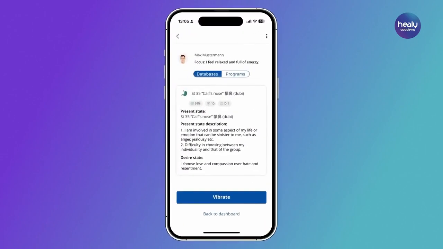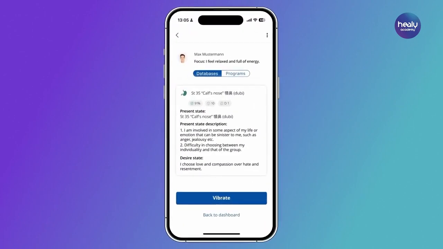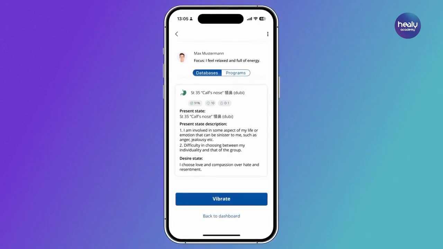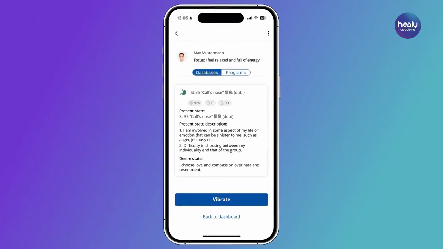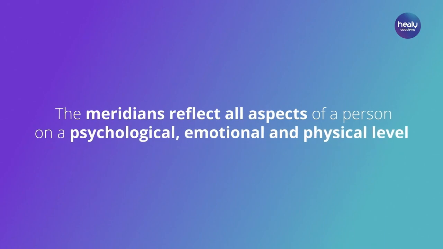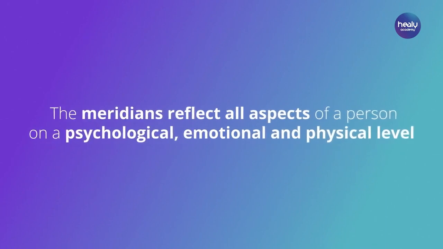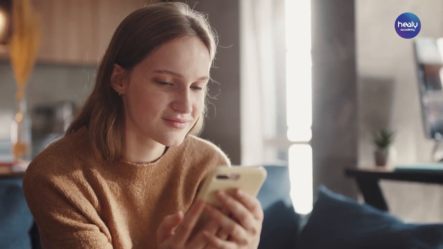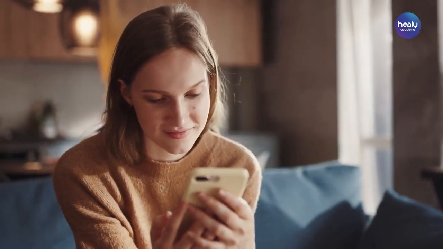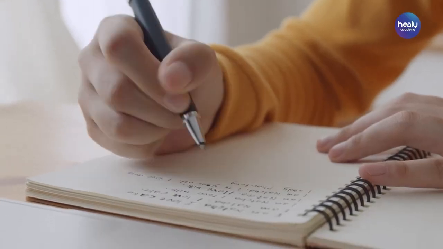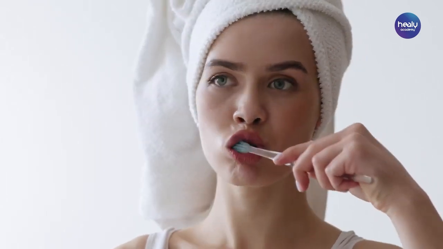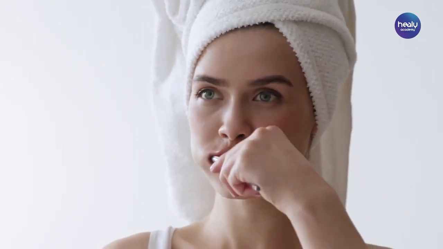The second database consists of affirmations for the respective meridian. As with all the following databases, there is a specific database for each meridian that is precisely tailored to the topics of the meridian. As a whole, the meridians reflect all aspects of a person on a psychological, emotional, and physical level. Consciously read through the affirmations. If you find one to be especially applicable, write it down on a small piece of paper. Place it next to your toothbrush and recite this affirmation in your mind when you brush your teeth in the morning for 1 to 2 weeks.